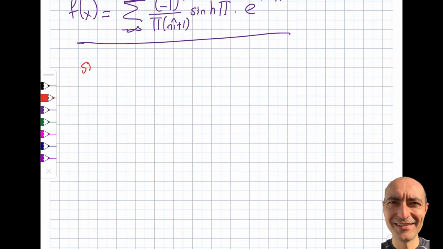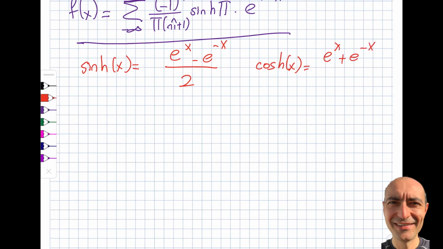You have seen this over here. Sine hyperbolic of x is equal to e to the x minus e to the minus x, divided by 2. Let's write, while at it, cosine hyperbolic x as well. That's going to be e to the x plus e to the minus x, divided by 2, right? Tangent hyperbolic x, you may think this is going to be sine divided by cosine, right? This divided by that, you would think, and you will be right. Okay, that's what it is.